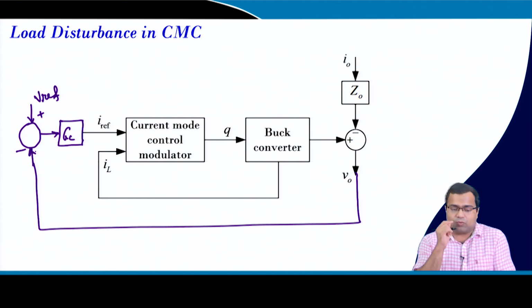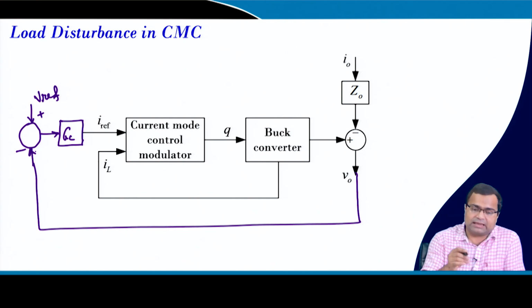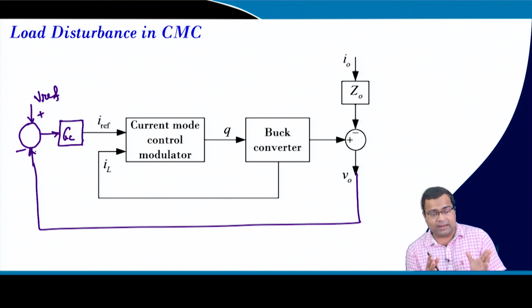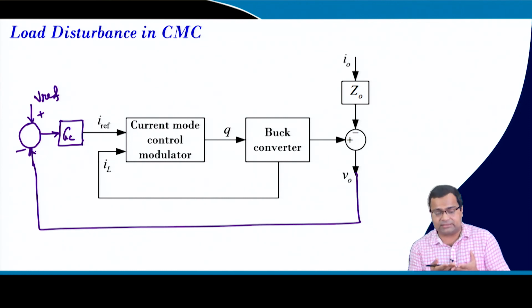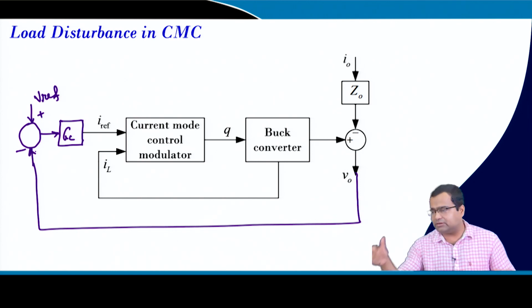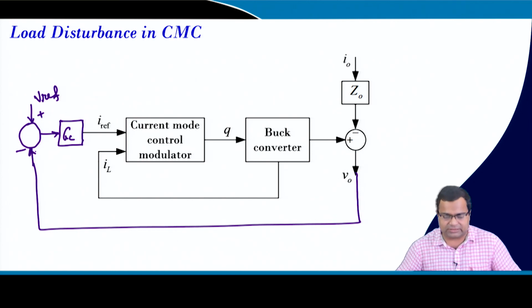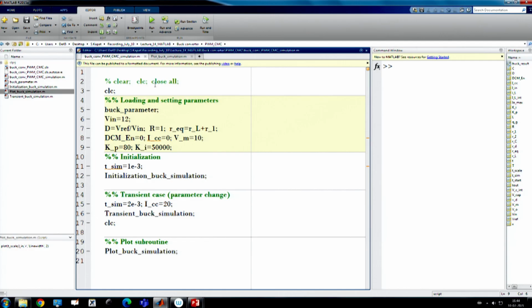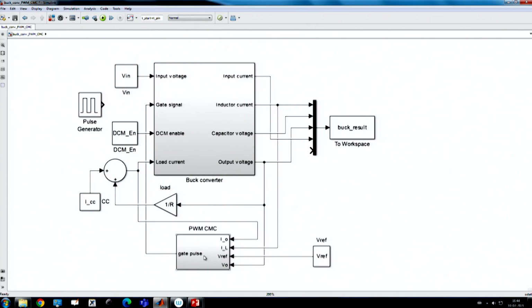Okay. So, one thing we want to see first is, in current mode control, if we simply use a load transient, then what will happen? That means there is a load disturbance, and how can we reject the load disturbance, or reduce the effect of load disturbance, in current mode control. Okay. So, let us go to the simulation, and in this case we are talking about a current mode control where this is the model.